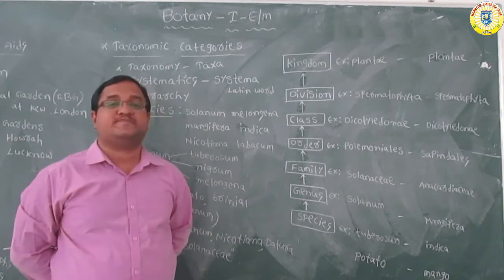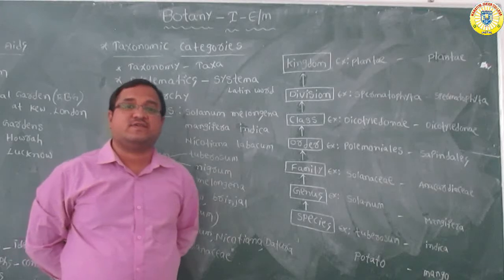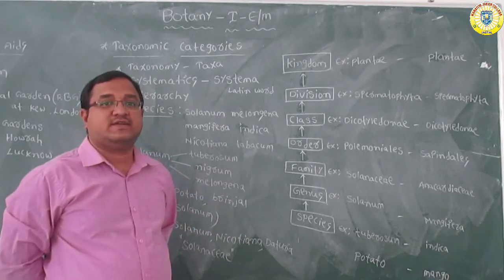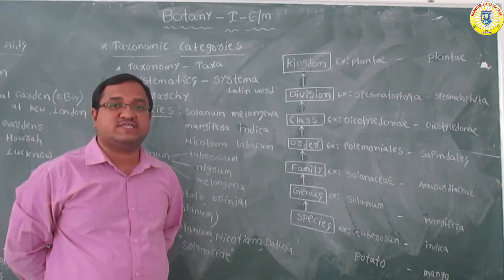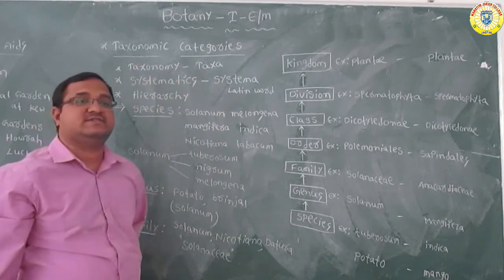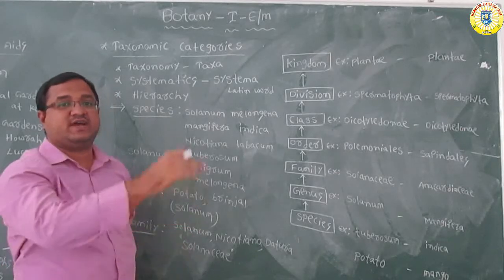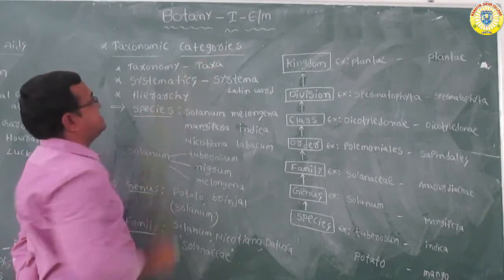Okay, good morning children. Yesterday we discussed the rules of nomenclature. Today in class we are going to discuss the taxonomic categories.